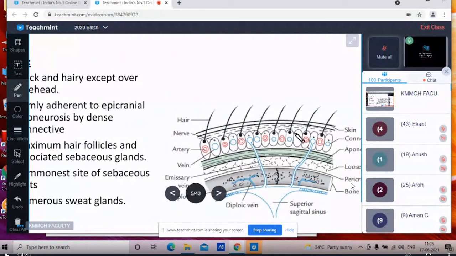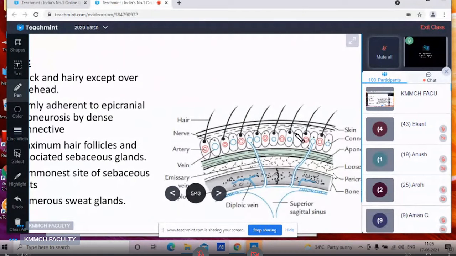The superficial fascia of the scalp is mostly made up of dense connective tissue, and this dense connective tissue binds the skin with the underlying epicranial aponeurosis. The lower aponeurosis layer and the first skin layer, both are connected by the dense connective tissue of the superficial fascia. This epicranial aponeurosis is nothing but the aponeurosis of the muscle called the occipitofrontalis muscle. The skin layer is firmly adherent to the occipitofrontalis muscle and its aponeurosis.